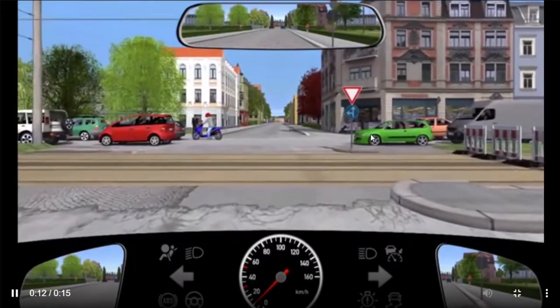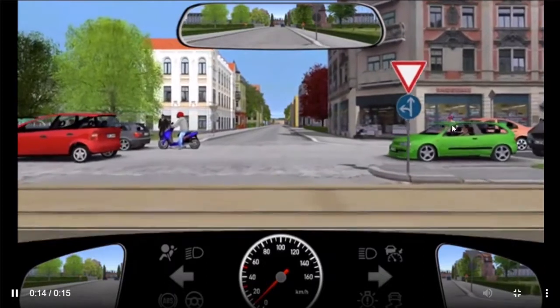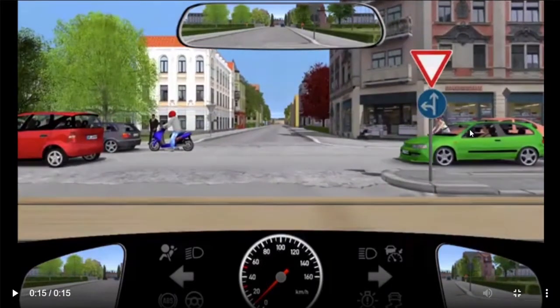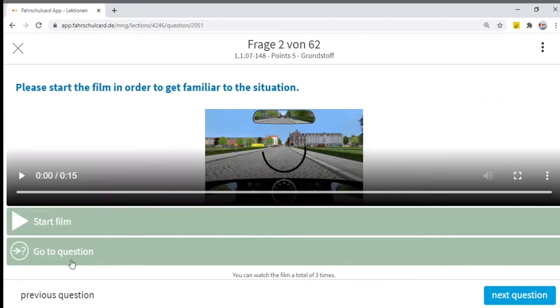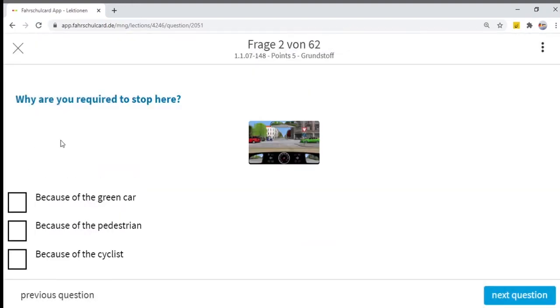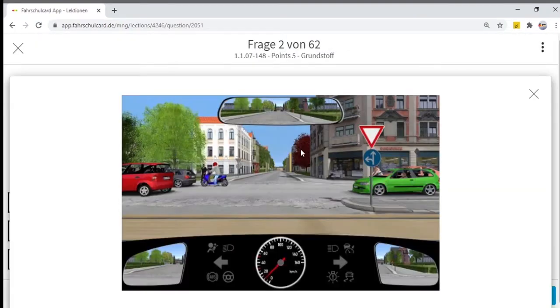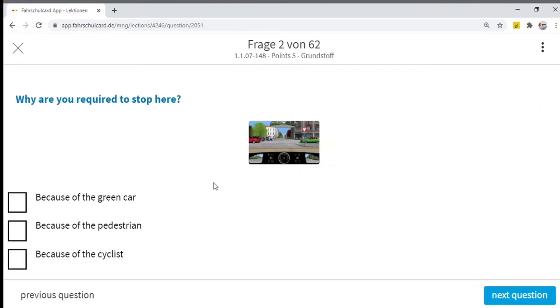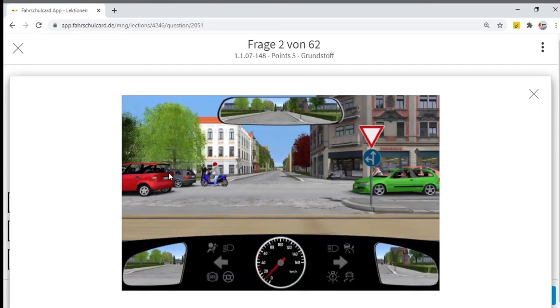But we know this green car will never proceed onto the road, it will only proceed when there is no traffic jam. Then anyhow we have to wait here because of this sign. But right now in this situation, the cyclist is coming onto the road. So why are you required to stop here? Because of the green car? No, because we know if there is no traffic jam, then it's possible that the green car will proceed. But in this case, as there is a traffic jam, the green car will never block this junction.